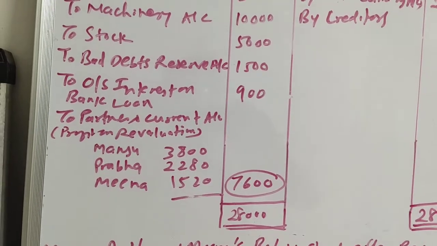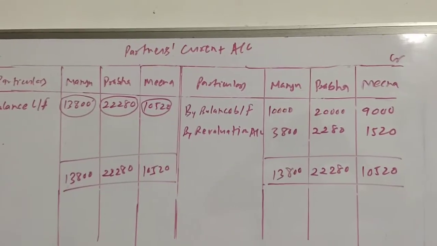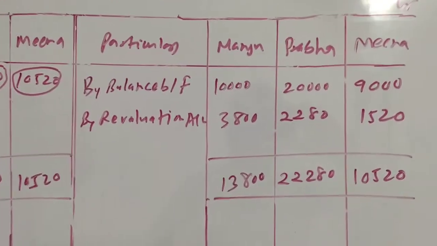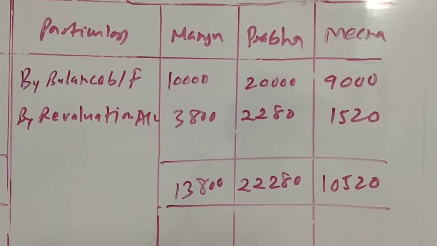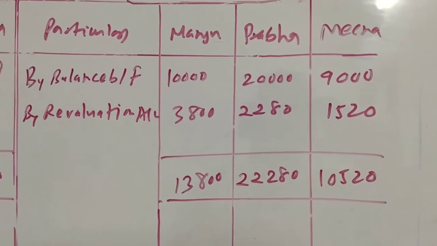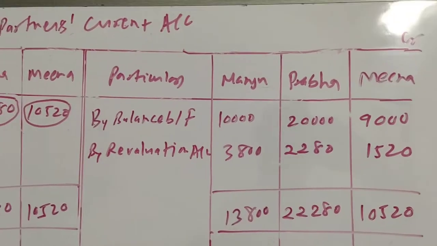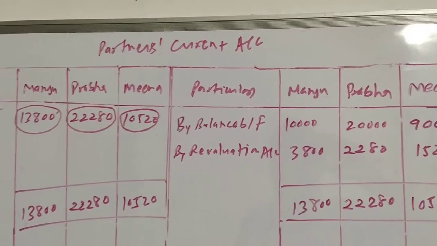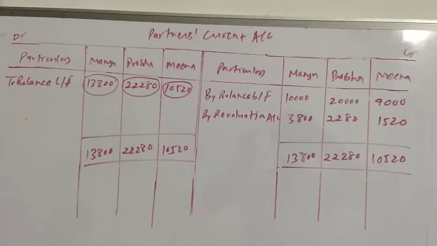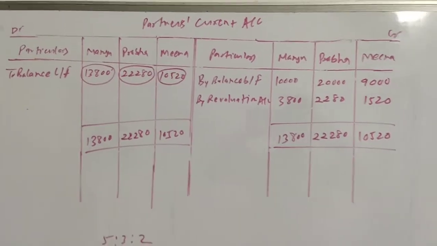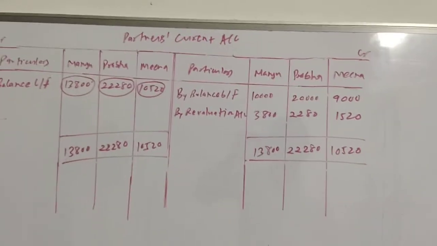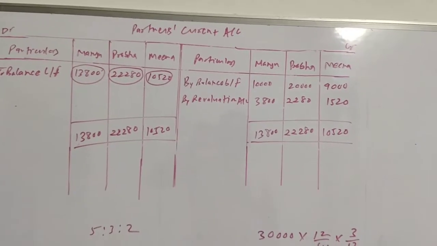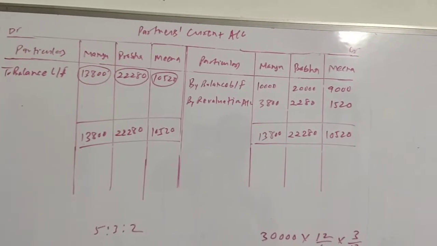Let us see how to record. Here it is, partners' current account, and via revaluation account 3,800, 2,280, 1,520. Okay, so this is also done. The revaluation account is closed. Now we need to close our partners' current account. We can see that in all three there are two items at the credit side and there is nothing at the debit side.